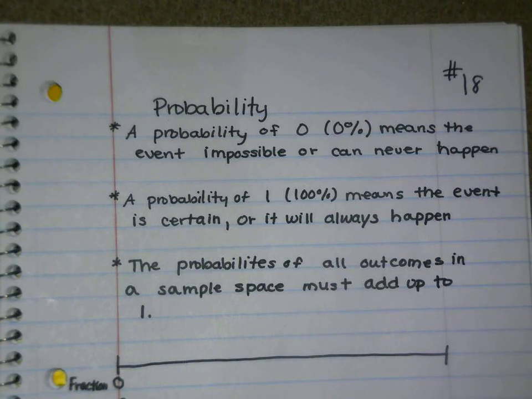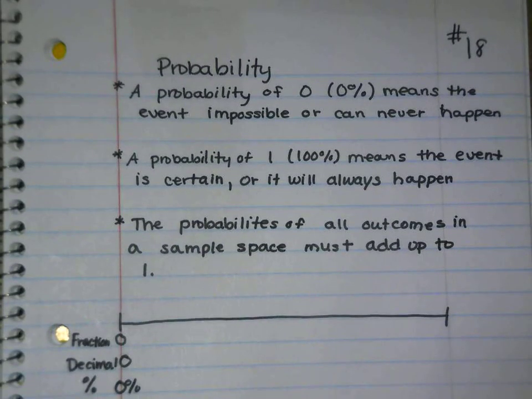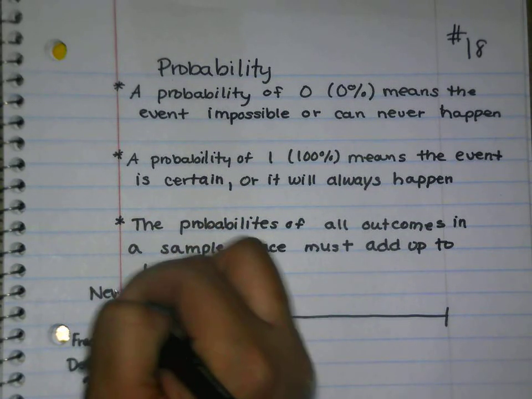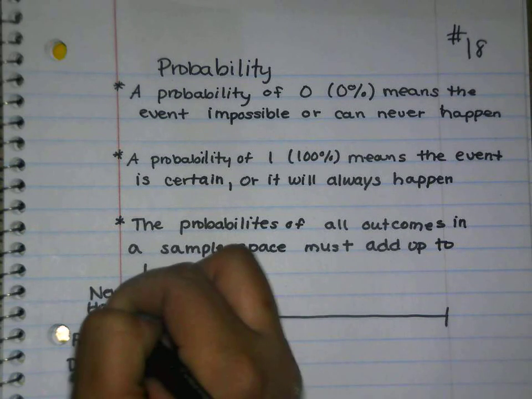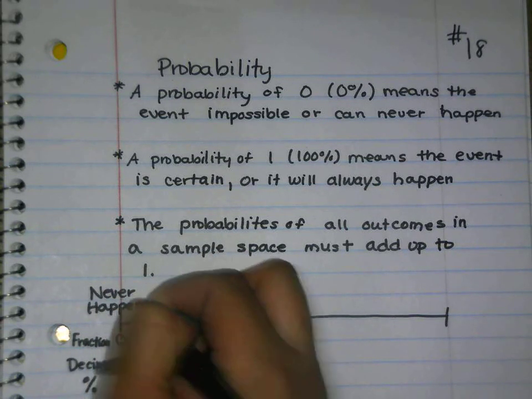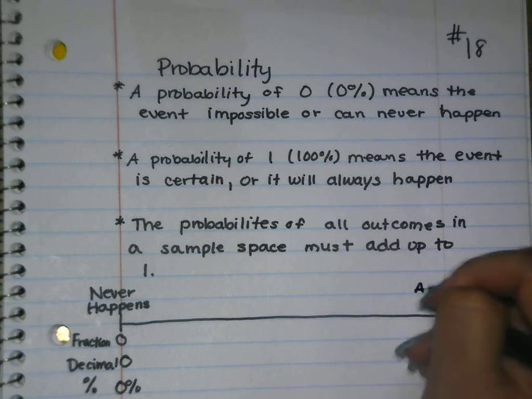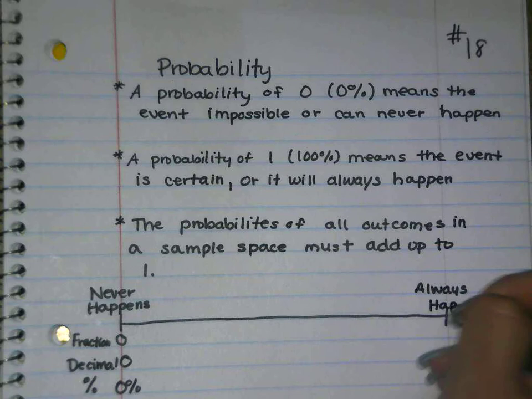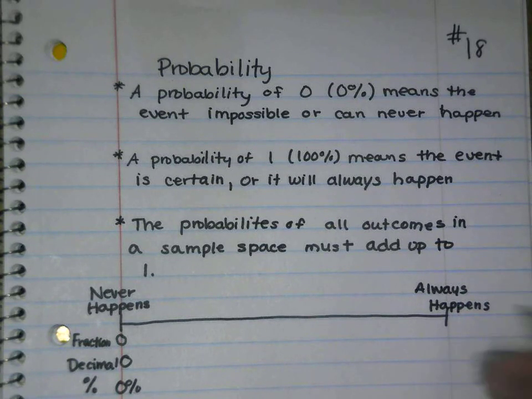And that basically means that that never happens. Conversely, on the other side, if it always happens, we would have a 1 for a fraction, a 1 for a decimal, and a 100 for the percent.